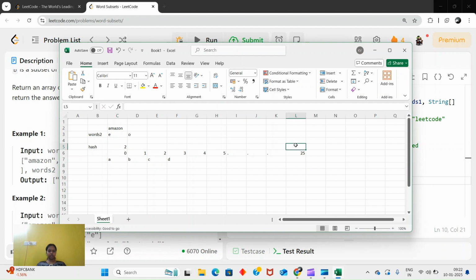For z, this will be our z, right? 1. Again o, in between we will increment. Let's say here I will increment for o, because it is here, right? And for n, let's say I will increment here. This is just for understanding, because I cannot write everything.